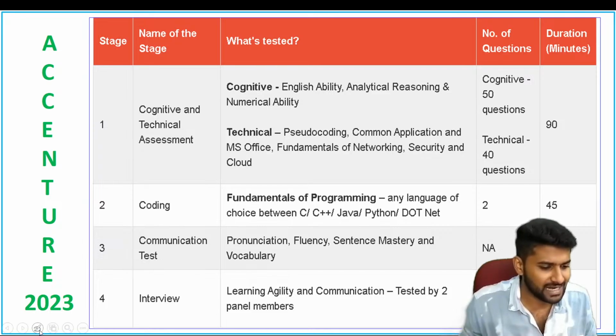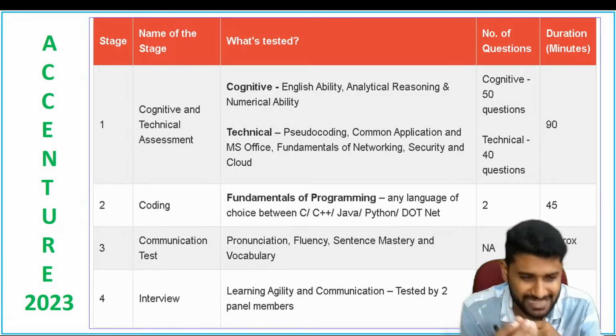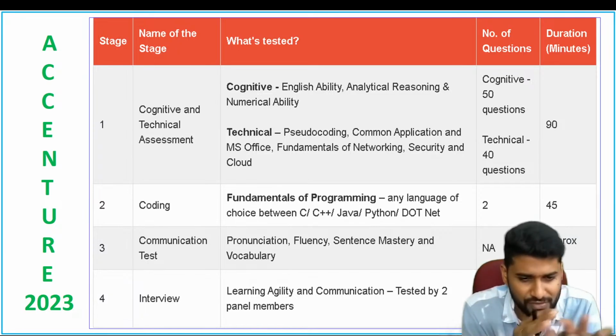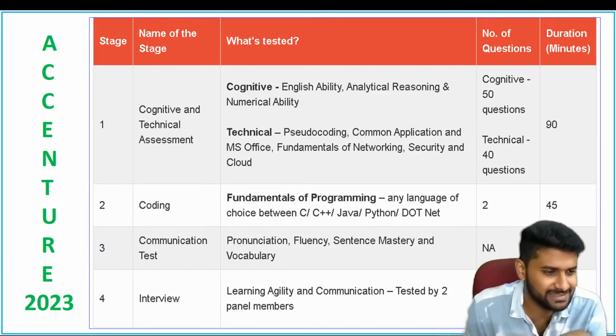Before starting the session, let me tell you a few things. Most students are not aware of the syllabus and the pattern for Accenture 2023, so if you see this slide, you will get some clarity. For any Accenture company-specific examination, there is a cognitive and technical assessment.